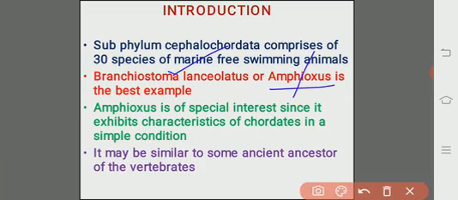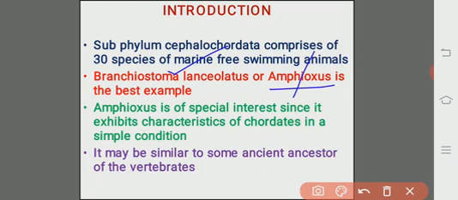Amphi means both sides, indicating both the anterior and posterior ends. Both ends are pointed, they end with pointed tips, so they are called Amphioxus.